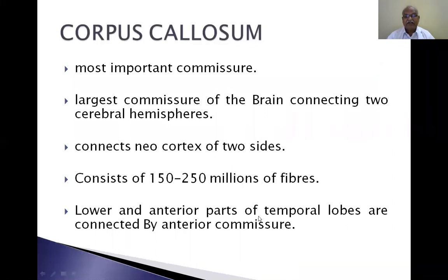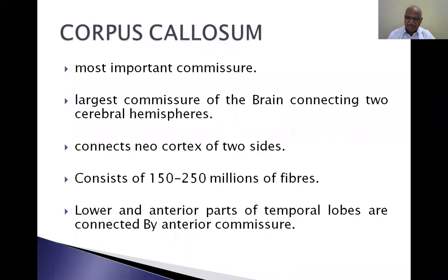Lower and anterior parts of the temporal lobe are connected by anterior commissure. That means they are not connected by the corpus callosum. That is the only exception. So, the remaining parts of the brain, frontal, parietal, occipital, and temporal, except the lower and anterior parts of the temporal lobe, are connected by the corpus callosum. So, fibers from one cerebral hemisphere go to the other cerebral hemisphere through the corpus callosum.